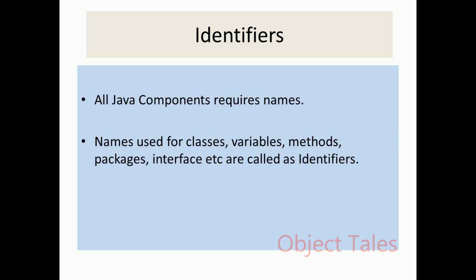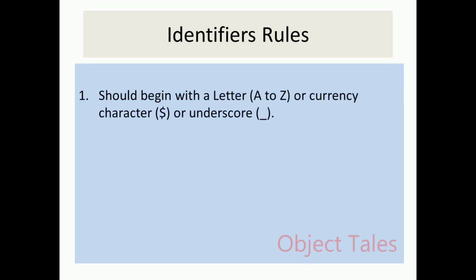Okay. So the next thing to learn is the set of rules to define or write an identifier in Java. So let's see the first point here. It should always begin with a letter A to Z or a currency character, dollar. In India, we can use rupee also, or underscore. It should always start with three things only: a letter, currency character, or underscore.